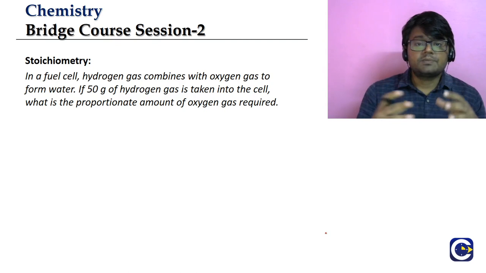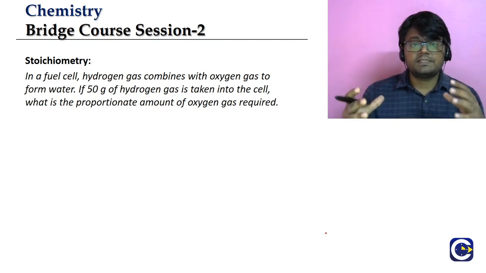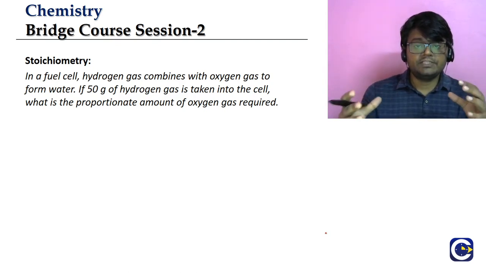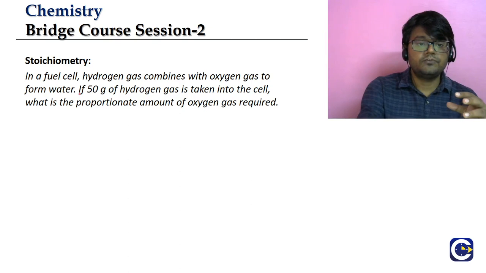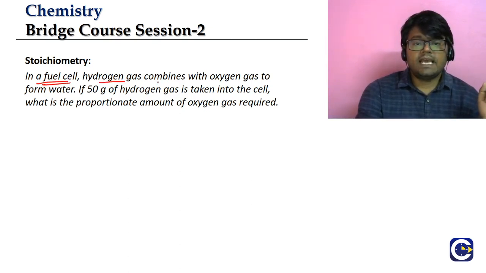Now we will take one illustration problem on how to find the proportion of the substances, either the proportion required for the reaction or the proportion formed. Again, we will take the same example: the fuel cell. In a fuel cell, hydrogen gas combines with oxygen to form water. This we already saw.